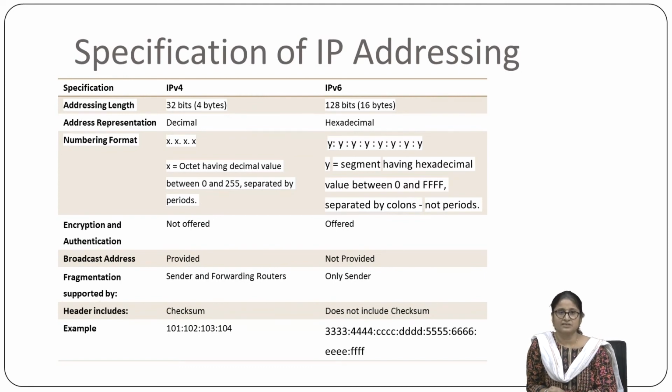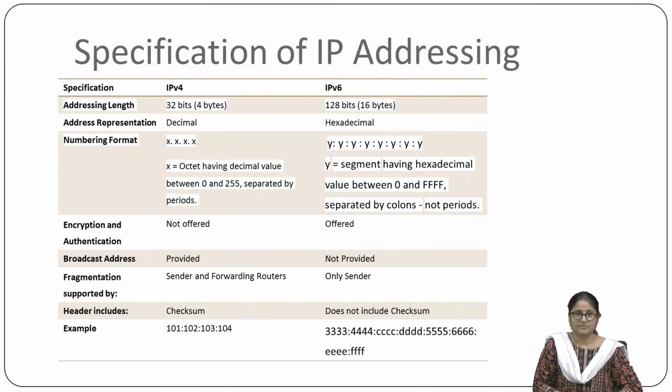Encryption and authentication are not offered in IPv4, so it is not much secure, while this facility is given in IPv6. The broadcast address facility is provided in IPv4, while it is not provided in IPv6. You can see the example of IPv4: you can have 4 digits separated by a dot, while in IPv6 you can see a different format, separated by colons.